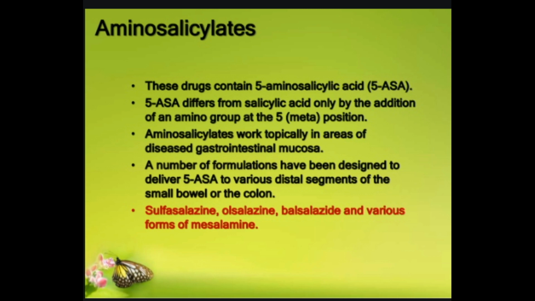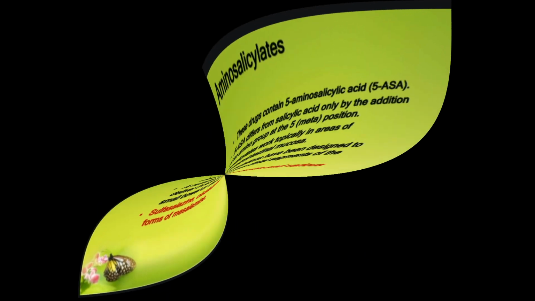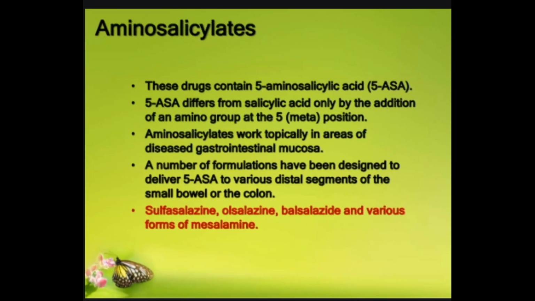Medicine choices. The choice of medicine usually depends on how bad the disease is, the part of the colon affected, and any complications you may have. A. Treatment of mild to moderate disease often begins with aminosalicylates. They relieve inflammation in the intestines and help the disease go into remission. They may also keep the disease from becoming active again.